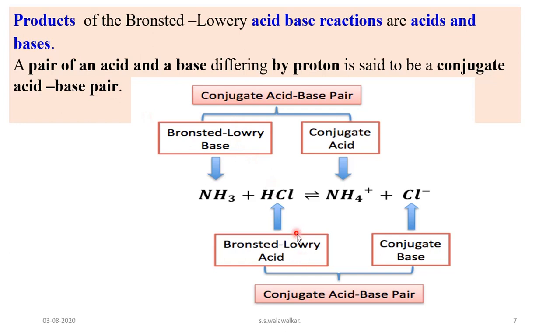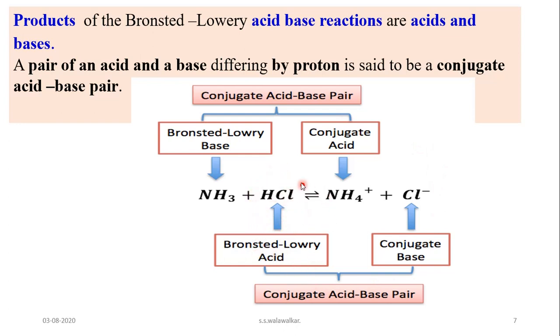Now let us study this reaction and find out the conjugate acid base pair in this reaction. Now HCl here is an acid, a Bronsted acid. It donated a proton, and when it donated a proton, what remains? Cl ion, and Cl ion is the conjugate base of the strong acid HCl.